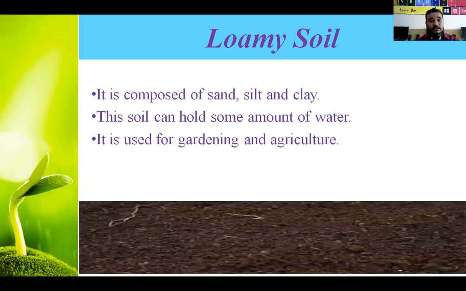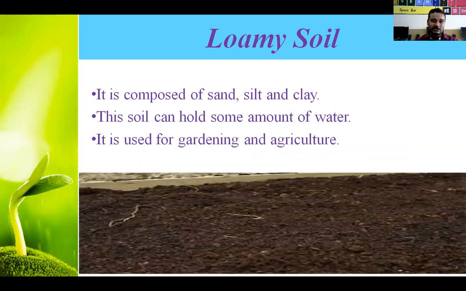Second type of soil is loamy soil. This you might have seen in your farms. And what does it contain? It contains sand, silt, and clay. Means it has some stones, and it has a mud type of material also. This holds some amount of water, means it can hold an average amount of water as compared to other types of soils.